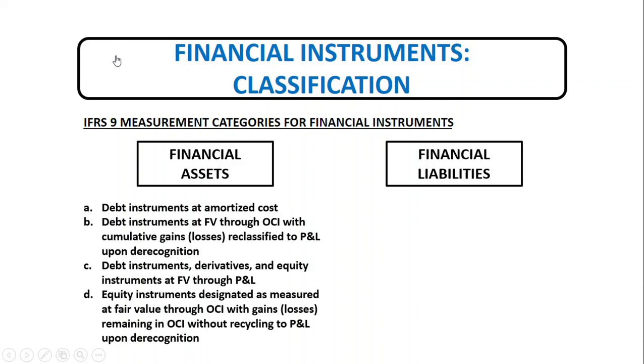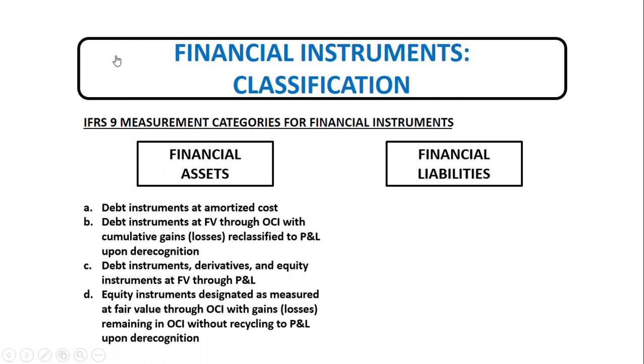with the contractual cash flow characteristics. We also have debt instruments at fair value through other comprehensive income with cumulative gains and losses reclassified to profit and loss upon derecognition. We also have debt instruments, derivatives, and equity instruments at fair value through profit and loss. And we also have equity instruments designated as measured at fair value through other comprehensive income with gains or losses remaining in OCI without recycling to profit and loss upon derecognition.